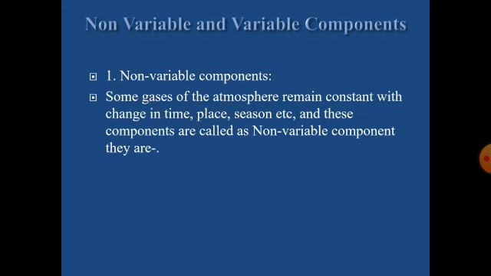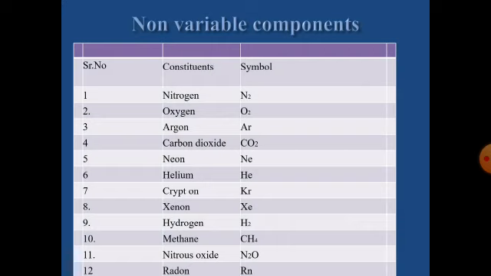The name itself indicates these components will not vary; they will remain constant with respect to change in time, place, season, etc. These components are called non-variable components. What are those non-variable components? Nitrogen, oxygen, argon, carbon dioxide, neon, helium, krypton, xenon, hydrogen, etc. These components will not vary with respect to change in time, place, season, or altitude. They remain constant.